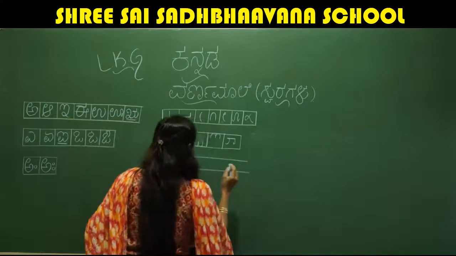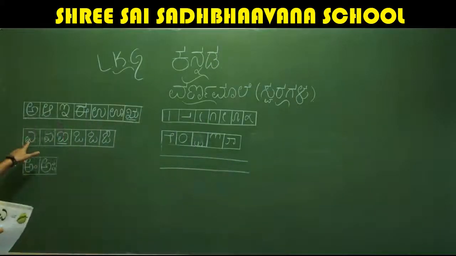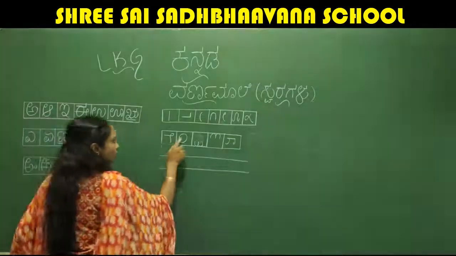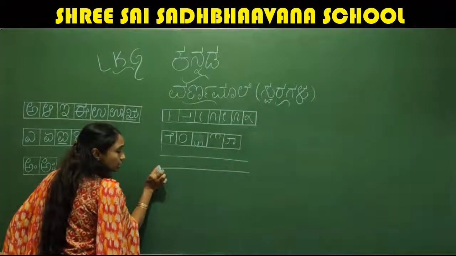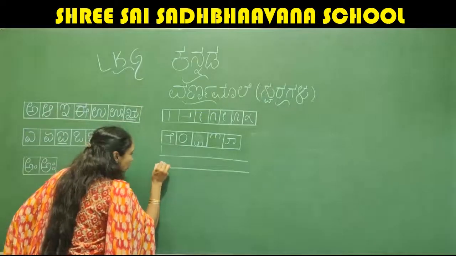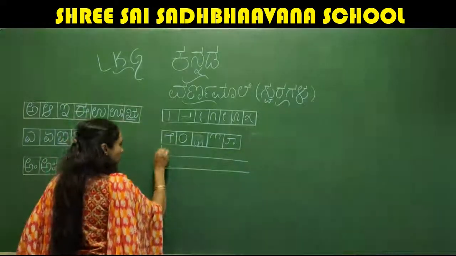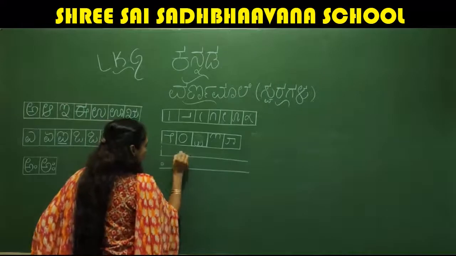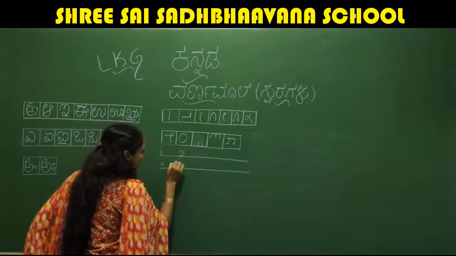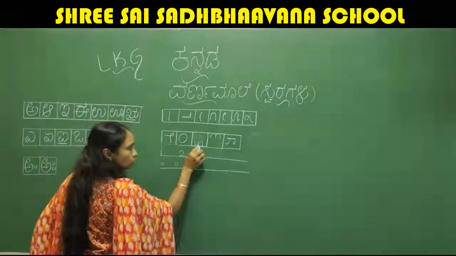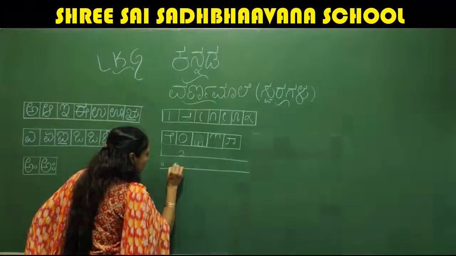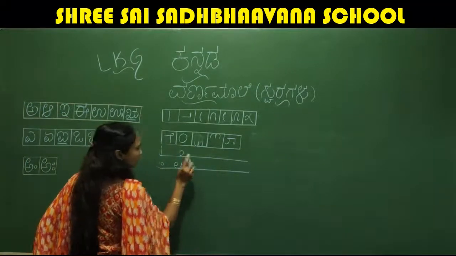See, two lines we have here, and to write this A, what we have to do is put one small circle here, not at the top. Look at here, one small circle you write. Okay, so this is the first step. And the second step: to that first small circle, we have to add this stroke. It should touch the up, down line. See, like this.